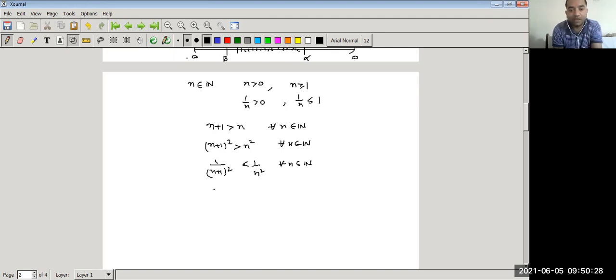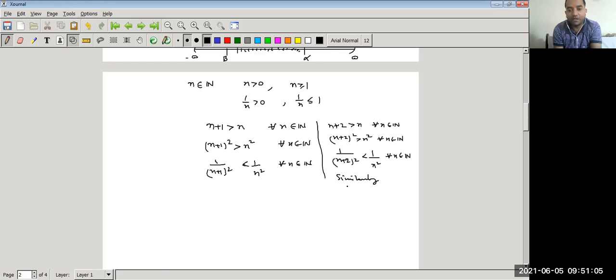Similarly, if we consider n plus 2, then n plus 2 is also greater than n for all n belonging to N. (n plus 2) whole squared is also greater than n squared for all n belonging to natural numbers. So 1 upon (n plus 2) whole squared is less than 1 upon n squared for all n belonging to natural numbers. So we are able to define a relation between each term and 1 upon n squared.